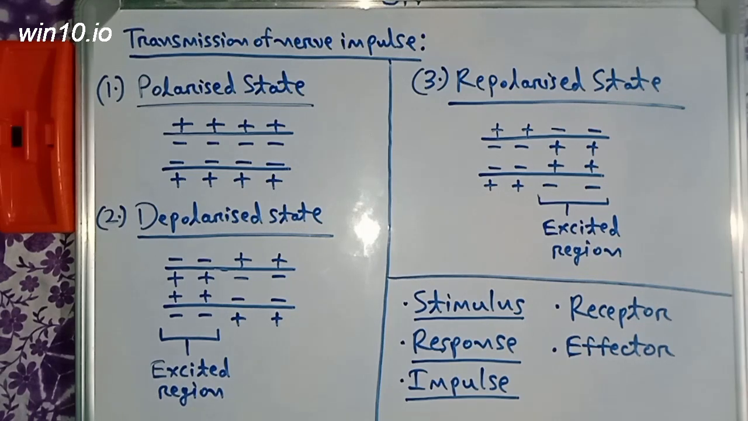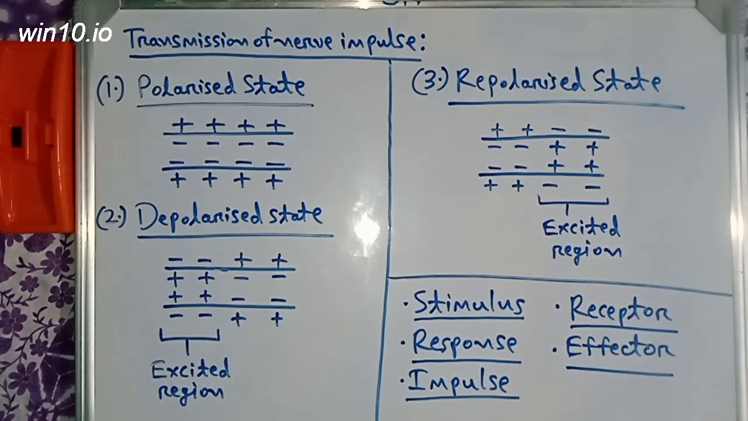Now, what is receptor? Receptors are specialized cells which receive the stimulus. These specialized cells are generally epithelial cells. They receive the stimulus and send an impulse to the brain and spinal cord.